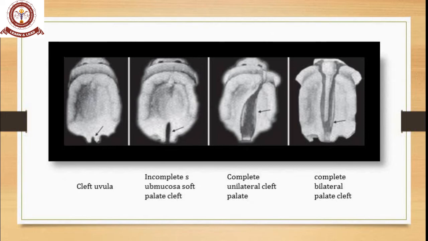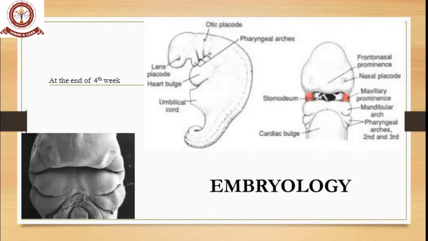Then the third one is the complete unilateral cleft palate, and the last is the bilateral cleft. You can see at the center, I guess most of you must know what it is. It is nothing but the base of the nasal cavity or nasal septum, which extends superiorly as the vomer.